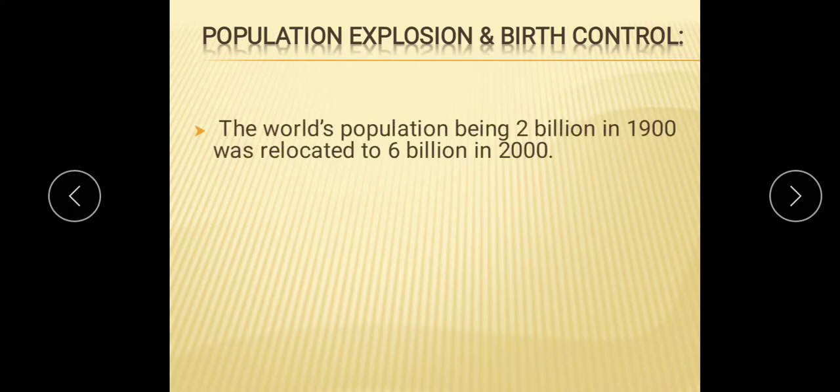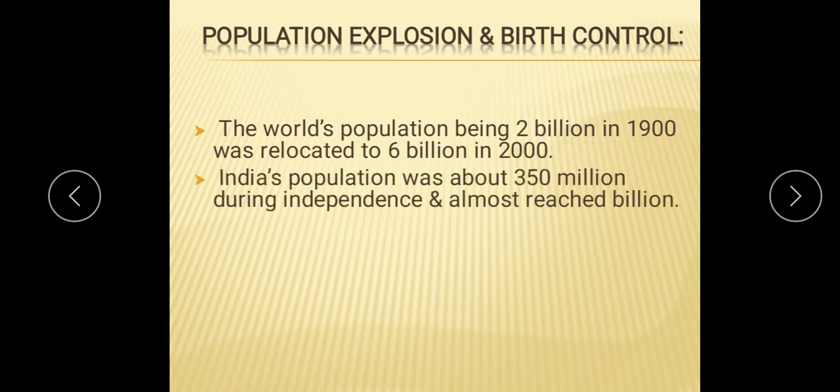Population explosion: you have studied already that the world's population, being 2 billion in 1900, rose to 6 billion in 2000. So this explosion of the population is the reason for birth control.